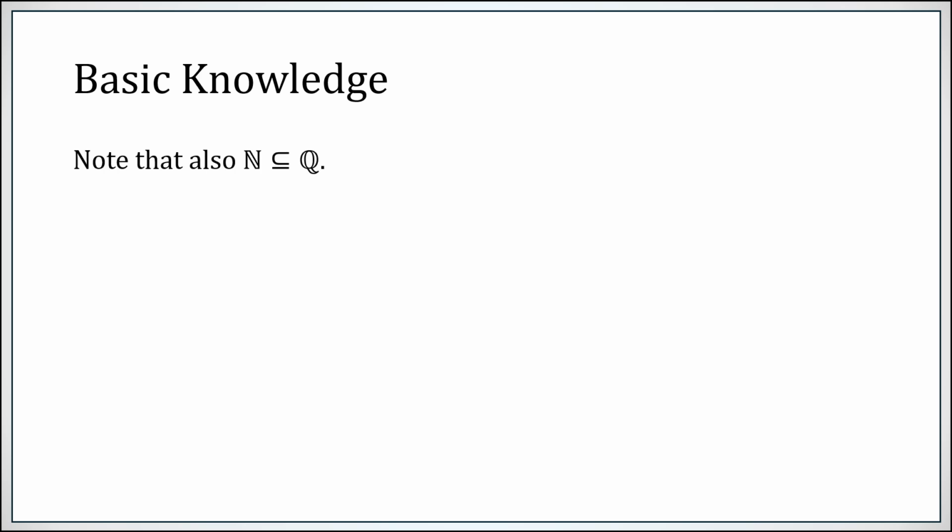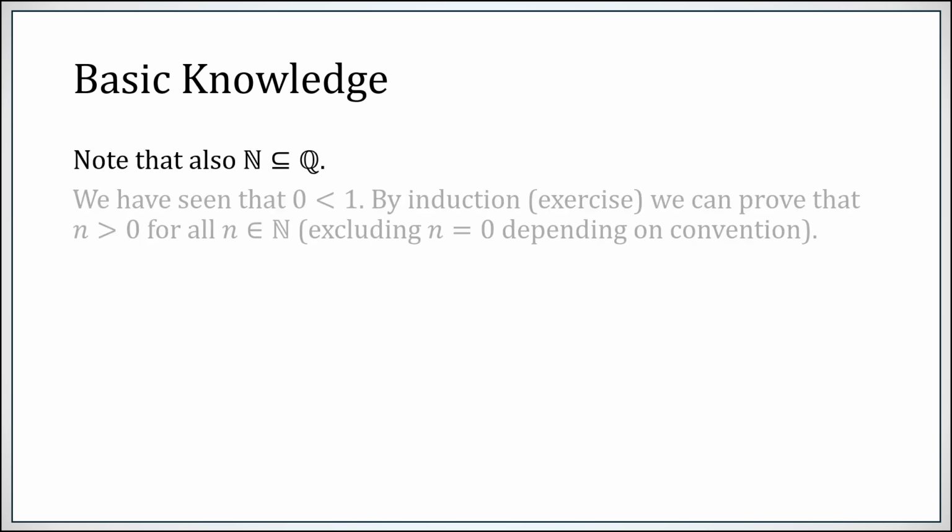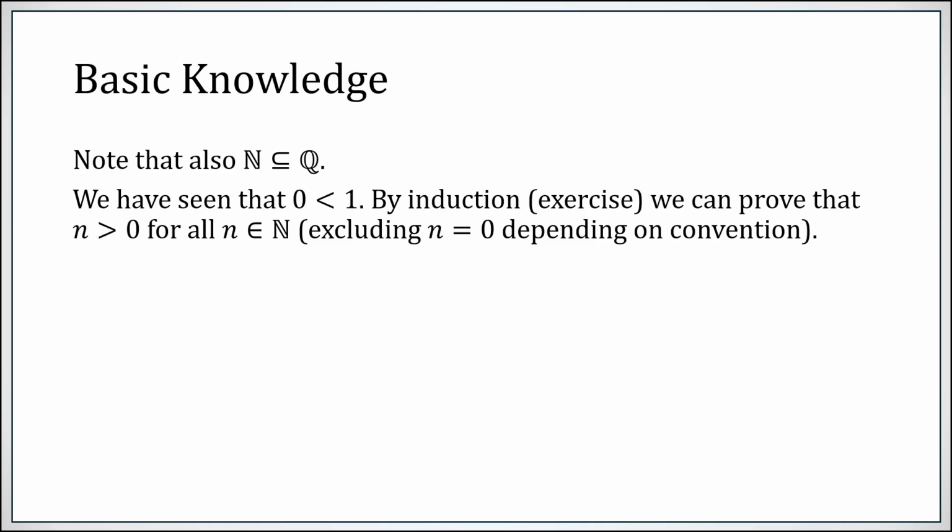Also, the natural numbers are a subset of the rational numbers. Now we've seen that 0 is less than 1. Good for us. Now by induction, you can therefore prove that every natural number is bigger than 0. Now, depending on your convention whether the natural numbers begin with 0 or not, you would want to exclude that.